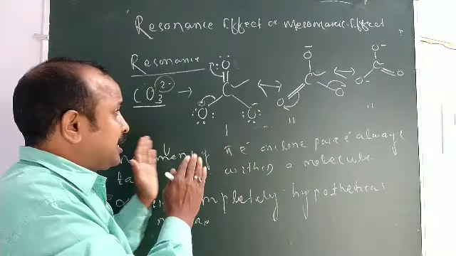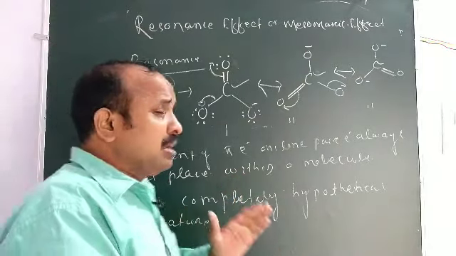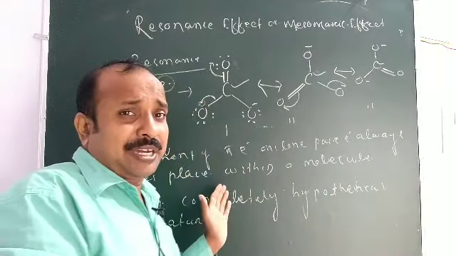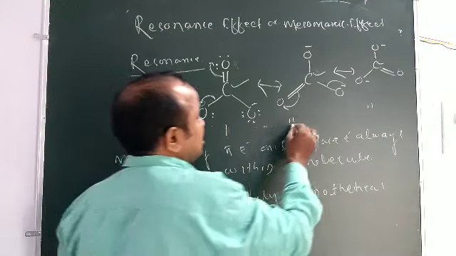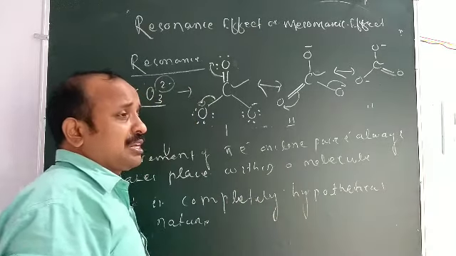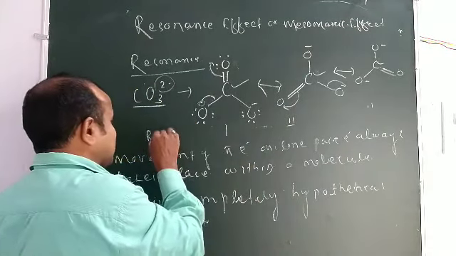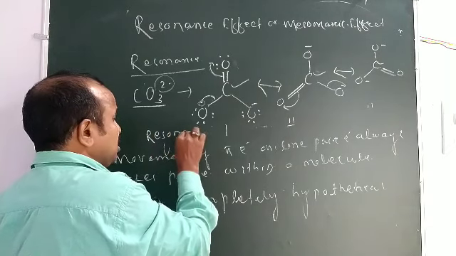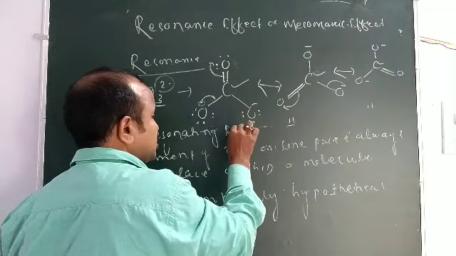The displacement of pi electrons or lone pair electrons within a molecule is called resonance, and the resulting structures are called resonating structures.